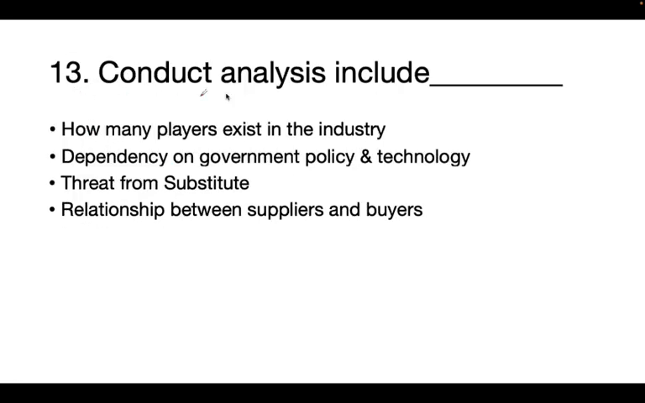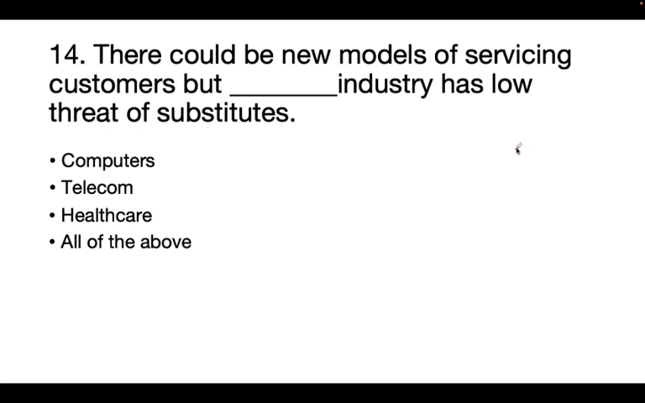Next question. Conduct analysis include how many players exist in the industry, dependency of government policy and technology, threat from substitute, relationship between suppliers and buyers. So the correct answer is dependency of government policy and technology. Next question. There could be new models of servicing customer, but dash industry has low threat of substitute. Computer, telecom, healthcare, all of the above. So the correct answer is healthcare.